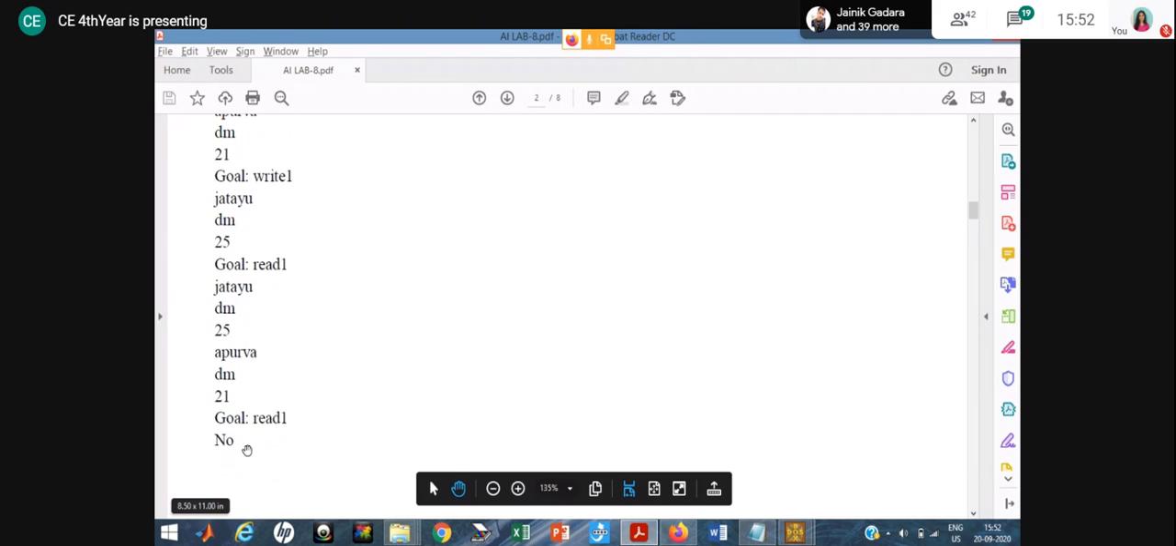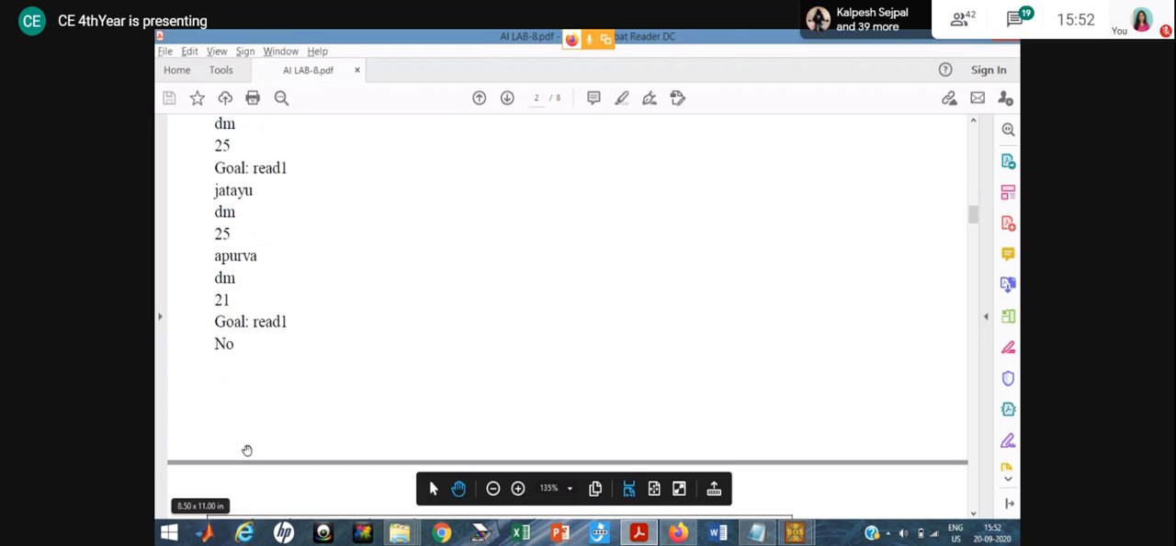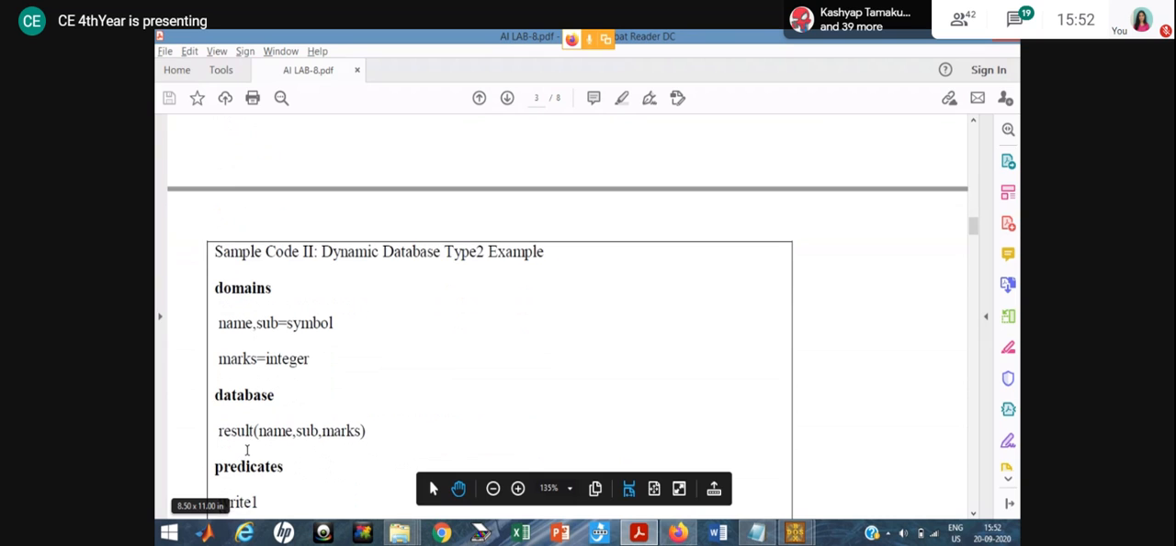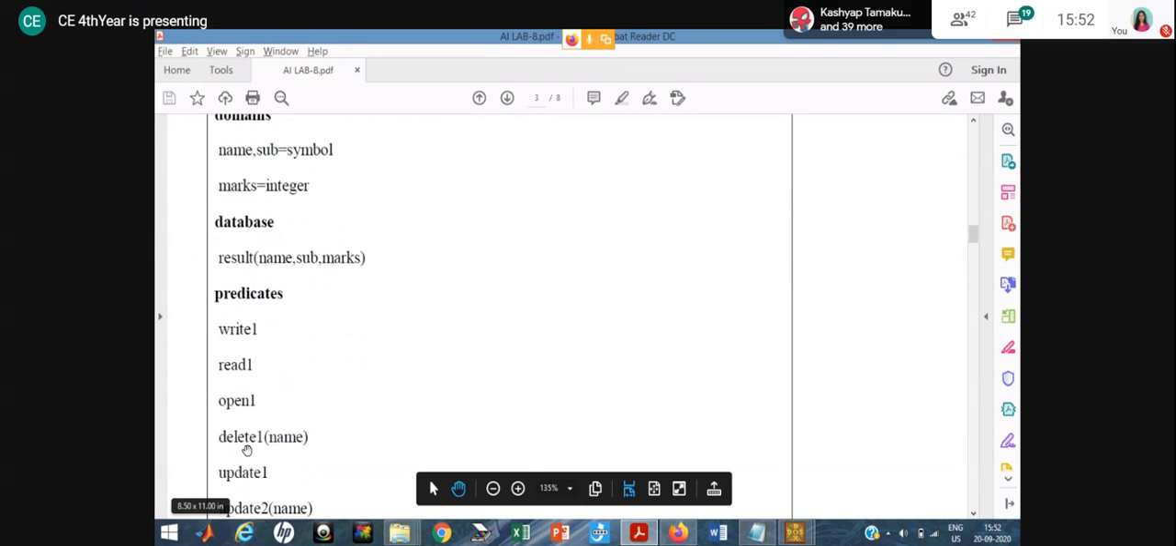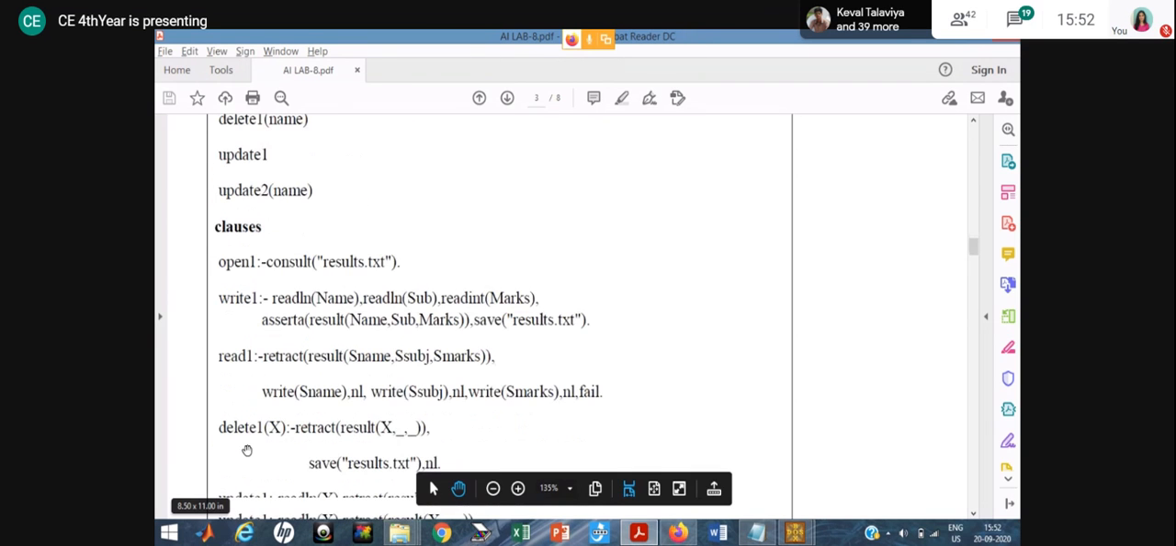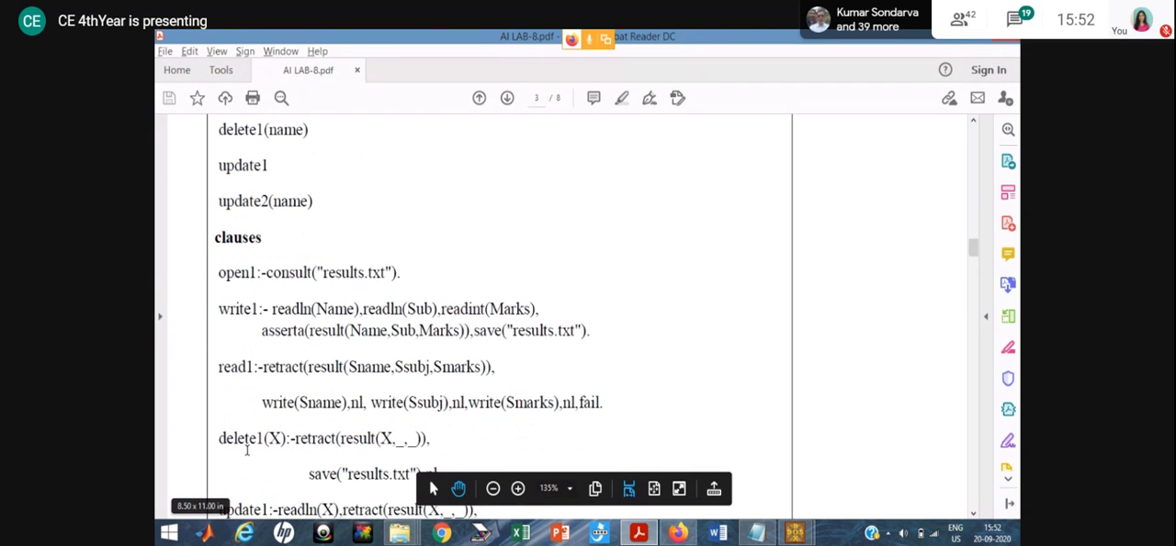Okay. Now again I use read one. So at that time it will show me no. But what is the reason, I will tell you in example number 2. In that case I will explain to you, everyone. Now see here the same program is there, but with some modification that program is written. Okay. Now here in this case what happened?